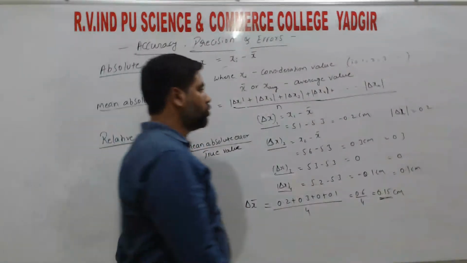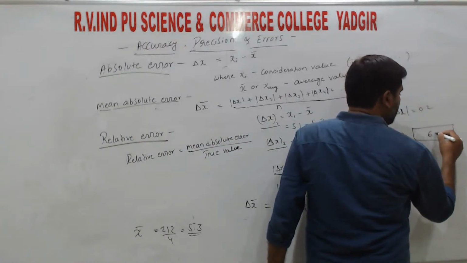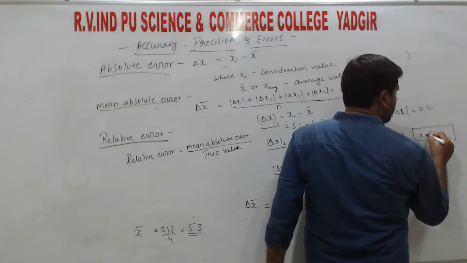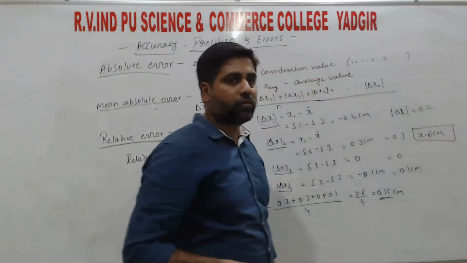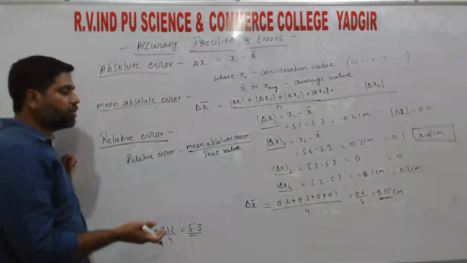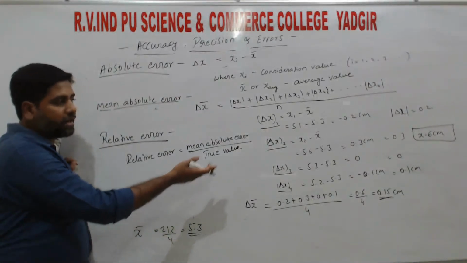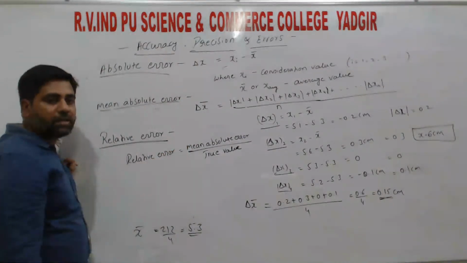So here we measure the length of some object, right? So the true value of the object is some 6 centimeter, right? So that is x equals 6, right? So we measured the length and got different values, that is 5.6, 5.2, like that, right? So those values give the absolute errors, right?